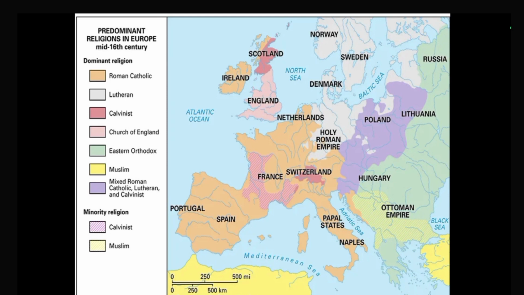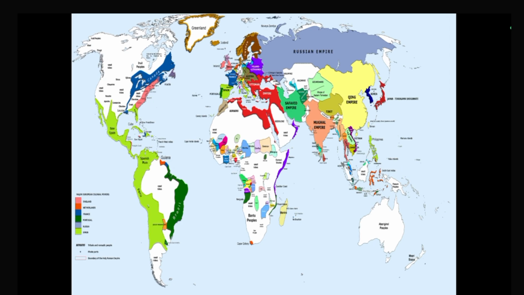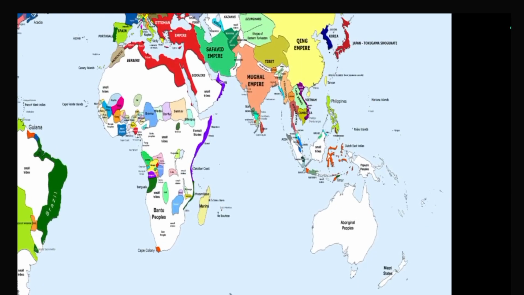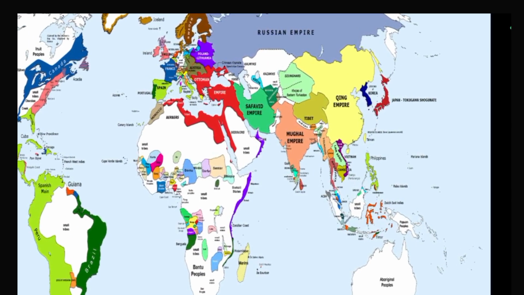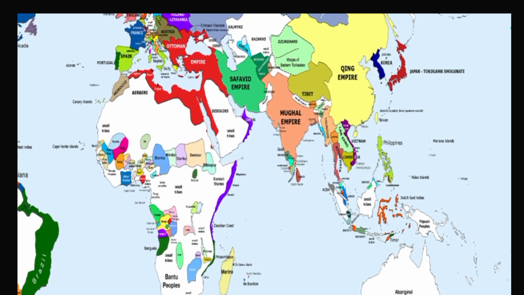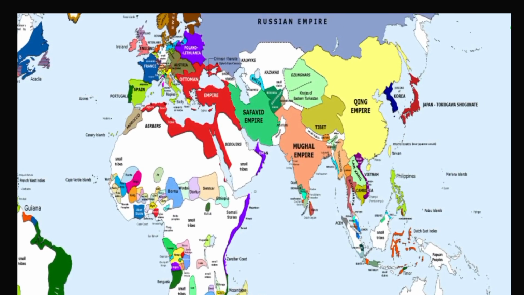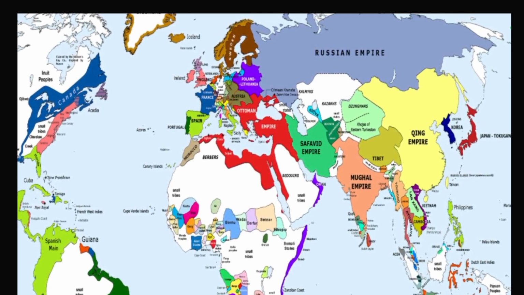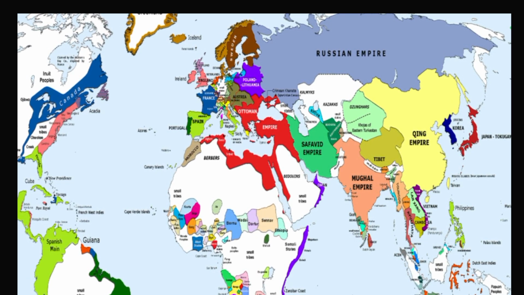So beta, firstly, if you look at this map, you will find that the Mughal Empire was ruling India at that time. In Afghanistan and the nearby area of Iran, you find the Safavid Empire, and above it you find a red place known as the Ottoman Empire.